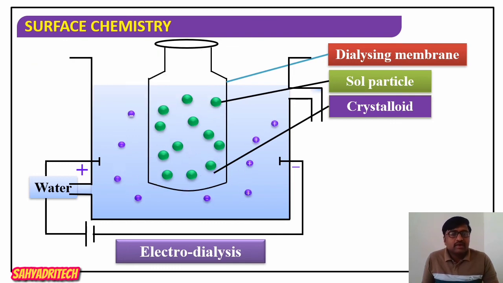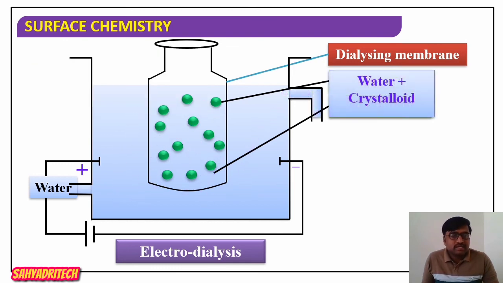Cations move towards the cathode while anions move towards the anode. Once they diffuse out, since there is a stream of water, they are taken away along with the running water.